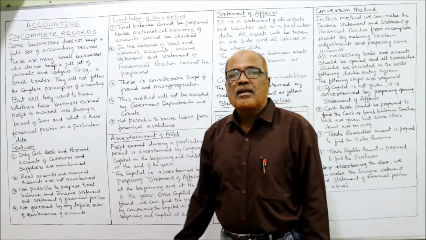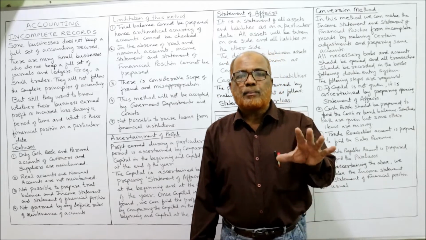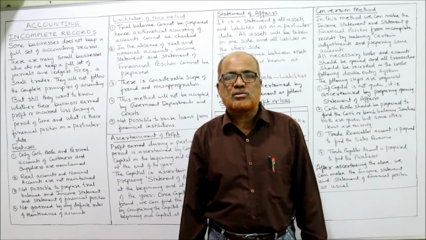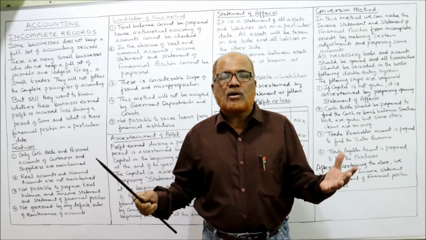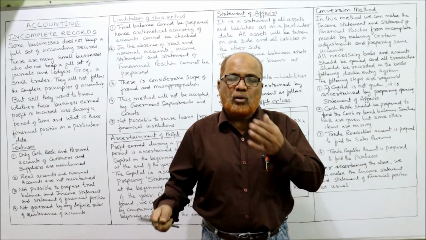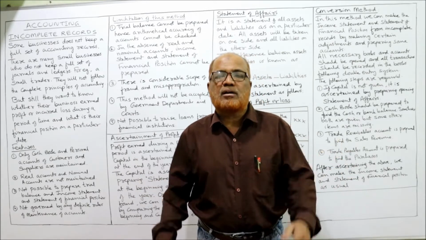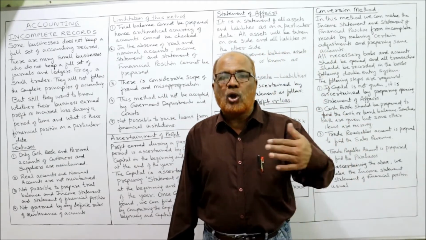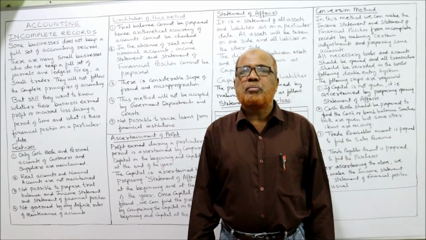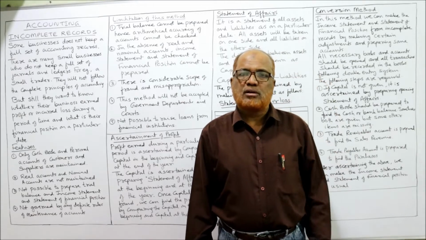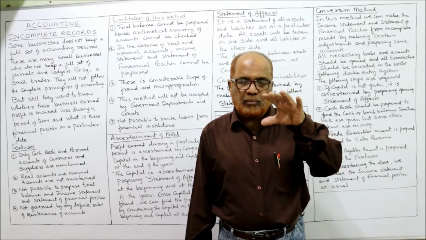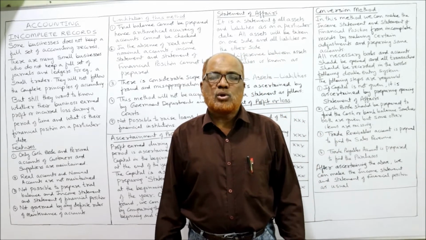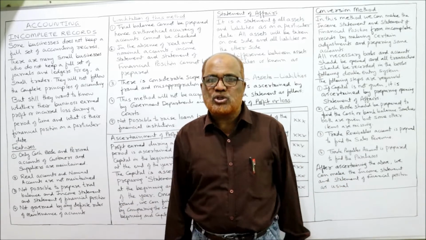First of all, trial balance cannot be prepared. The purpose of making a trial balance is to check the arithmetical accuracy of the books of accounts. When we are not maintaining the accounts, no trial balance can be prepared, and we cannot check the arithmetical accuracy. Secondly, in the absence of real and nominal accounts, we cannot make the income statement or the statement of financial position.